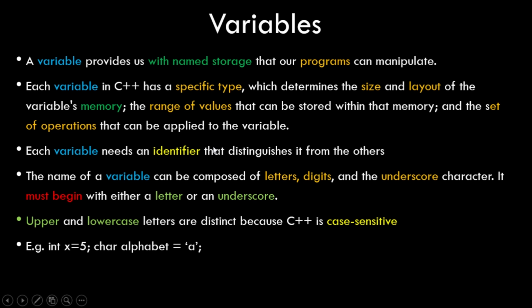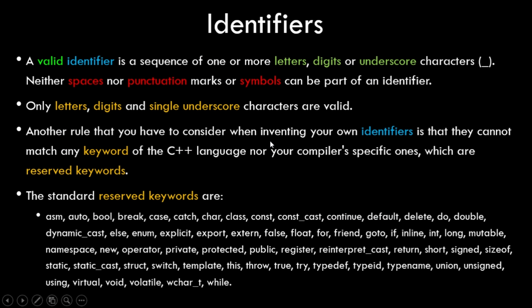Okay, so how do we create these variables in C++? We need to understand the concept of identifiers. Identifiers are actually the names that we give to variables, and there are certain rules and regulations when we create a variable name in C++ programming. Only letters, digits and single underscore characters are valid when we create a variable name. Another rule is that identifiers cannot match any keyword of the C++ language. C++ has its own reserved keywords which are used to perform certain tasks. As you can see on the screen, I have mentioned certain keywords which you cannot use as variable names.